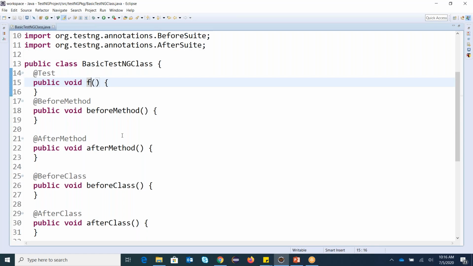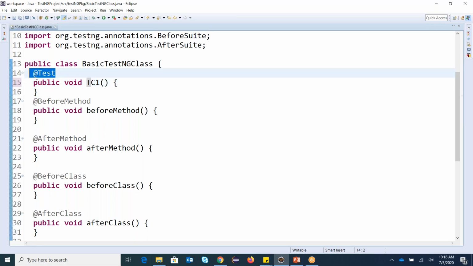So let's say this is my test. I wanted to create here a test case 1. So I'm giving the name, that is test case 1. Now what is @Test? The @Test annotation says it is nothing but a new test case for me.